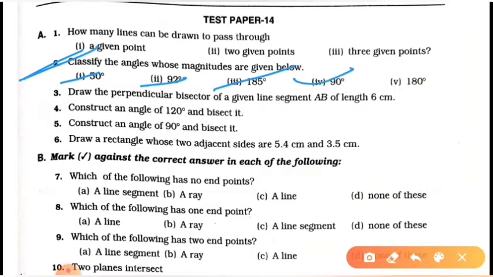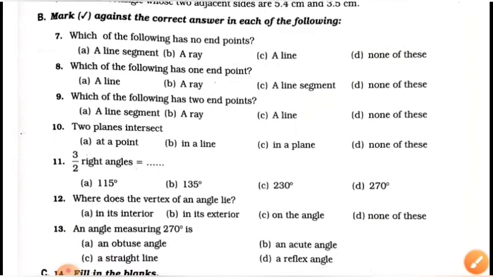Here, the fourth, 90 degree. 90 degree means a right angle and 180 degree means a straight angle. Now students, questions 3, 4, 5 and 6 will be discussed last. Now proceed to question number 7.